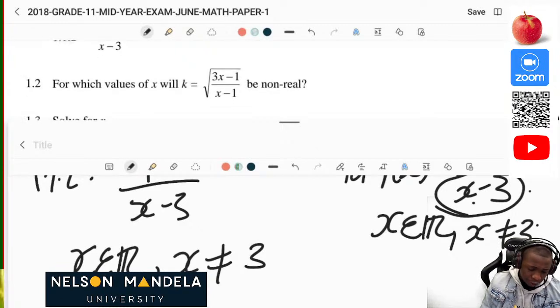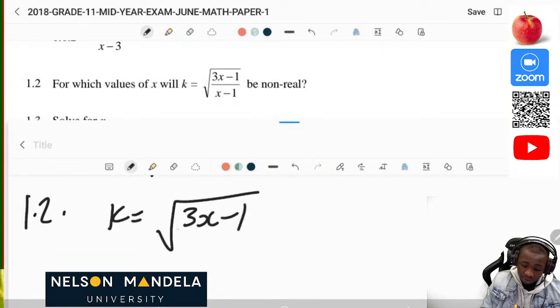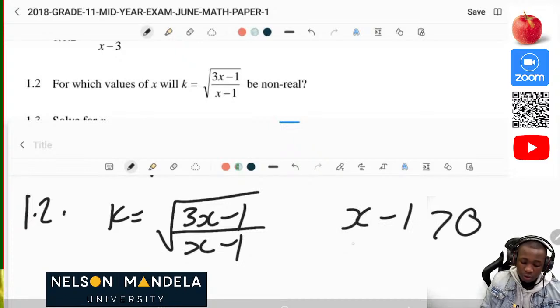Great. Now on 1.2, for which values of x will k equal to square root of 3x minus 1 over x minus 1 be defined? So on number 1.2, how do we solve this? We are given that k is equal to square root of 3x minus 1 over x minus 1. What I'll tell you to do is to understand what's on the numerator and also what's on the denominator of the square root. So on the denominator, x minus 1 must be greater than 0, and on the numerator, 3x minus 1 must be greater than 0.